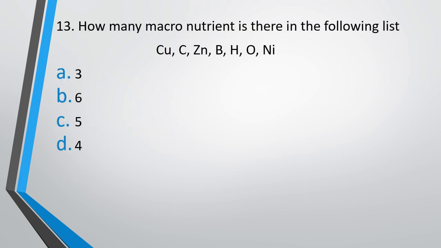Question number 13. How many macronutrients are there in the following list? 3, 6, 5, 4. You can see the list. There are a total of 7 elements. Of these, how many are macronutrients? The correct answer is option A. 3 are macronutrients, carbon, hydrogen and oxygen.